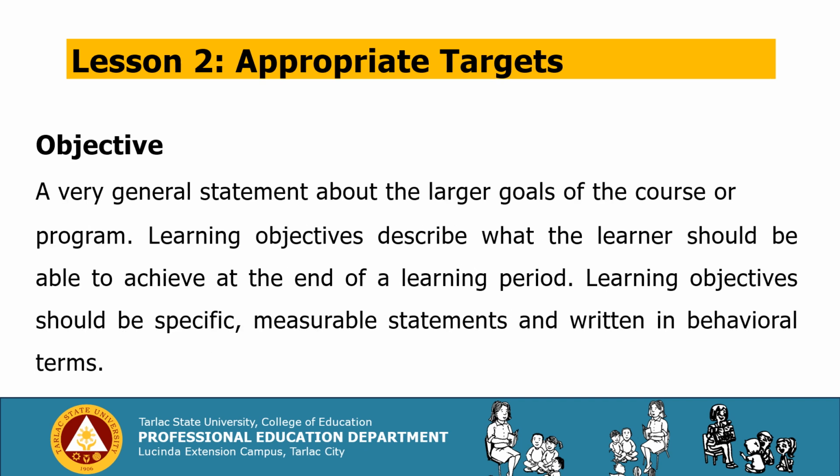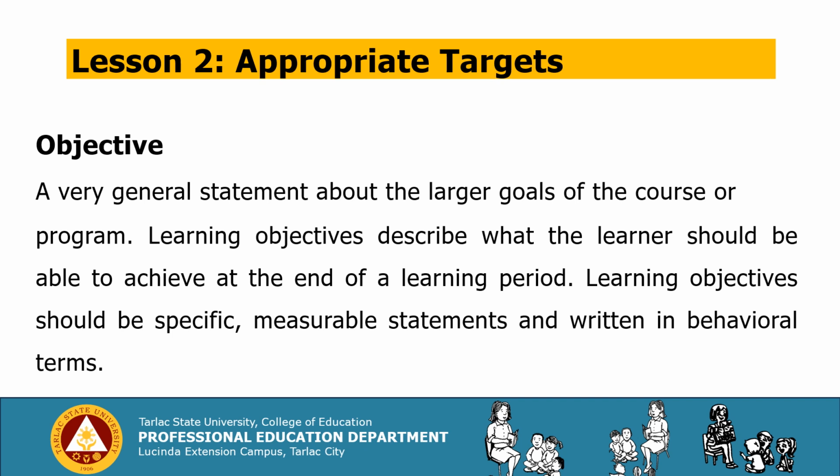We also have objective. It is a general statement about the larger goals of the course or program. Learning objectives describe what the learner should be able to achieve at the end of the learning period. Learning objectives should be specific, measurable statements and written in behavioral terms. In short, objectives say what we want the learners to know and competencies say how we can be certain they know it.